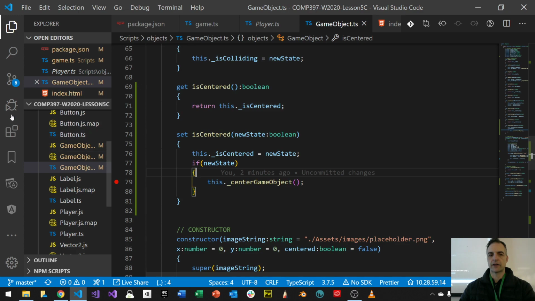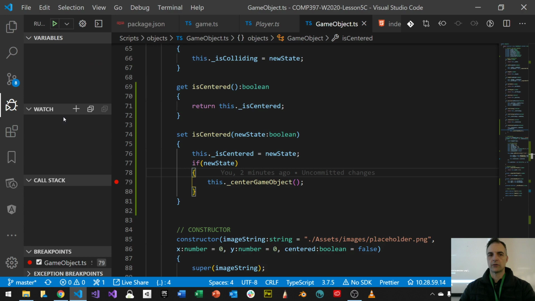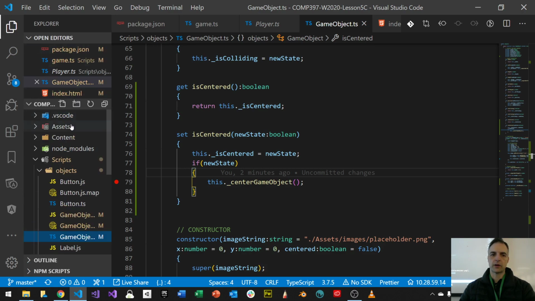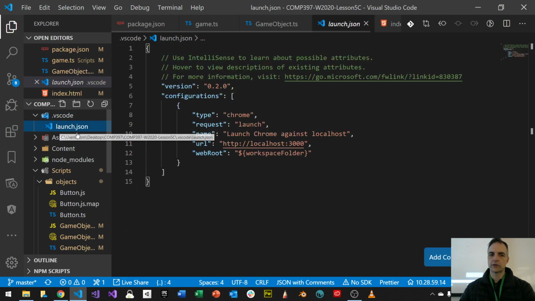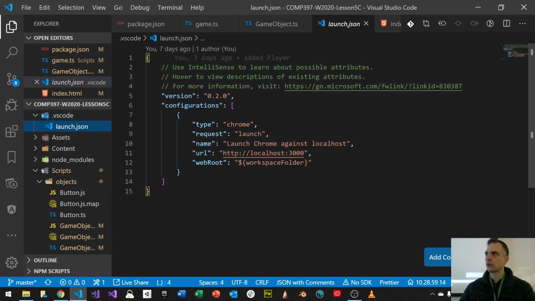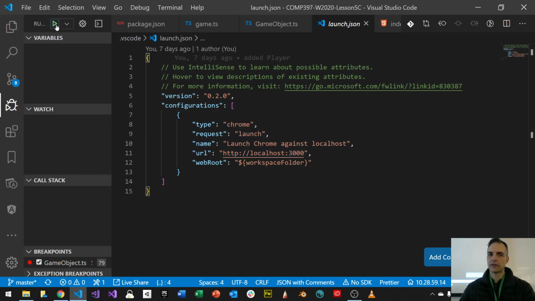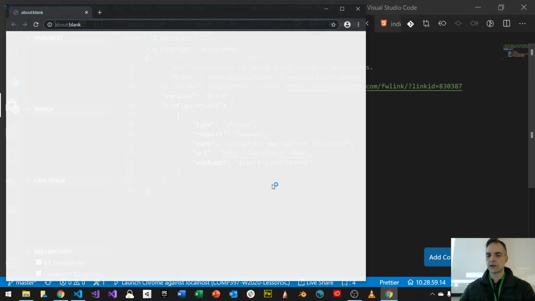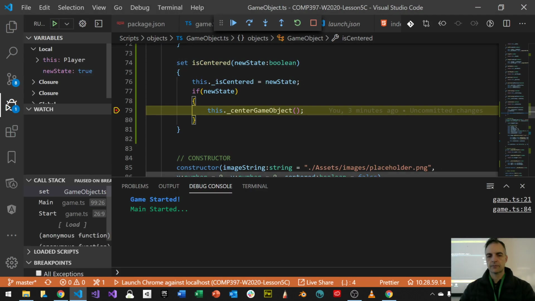And again, if I click on this little bug icon in Visual Studio Code, remember we set this up last week. If I go to home, what it does is in the VS Code folder, it sets up a configuration for debugging. So when I click on the bug now, all I have to do is click this little start button, and then it's going to launch a little browser, and it's going to take me to my breakpoint. I get information about everything.